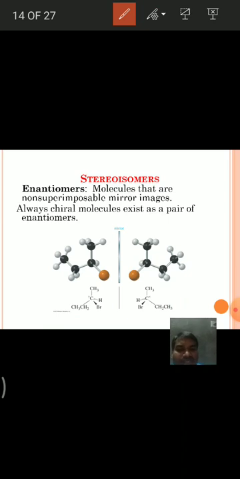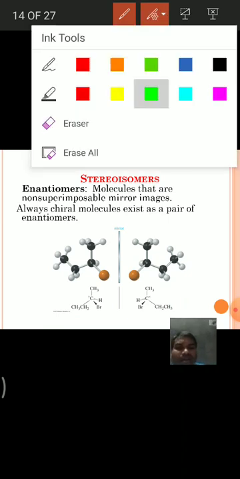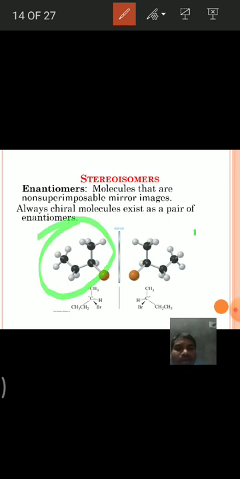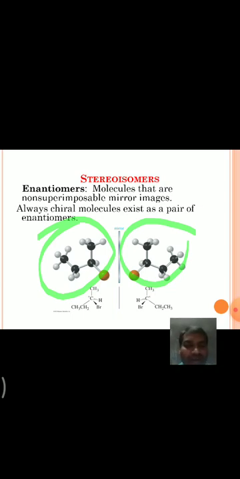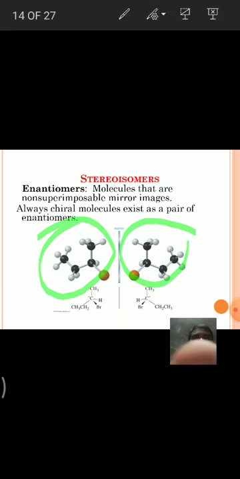And next, these are the three-dimensional structures of 2-bromobutane. The mirror image structures are enantiomer pairs. Okay, I think we have understood about enantiomers.